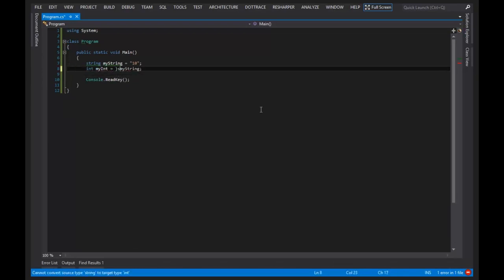In fact, there are no explicit conversions between integers and strings in C#. See, it says cannot cast expression of type string to type int. Now you might be wondering, well, why don't they add that ability in? The reason is that